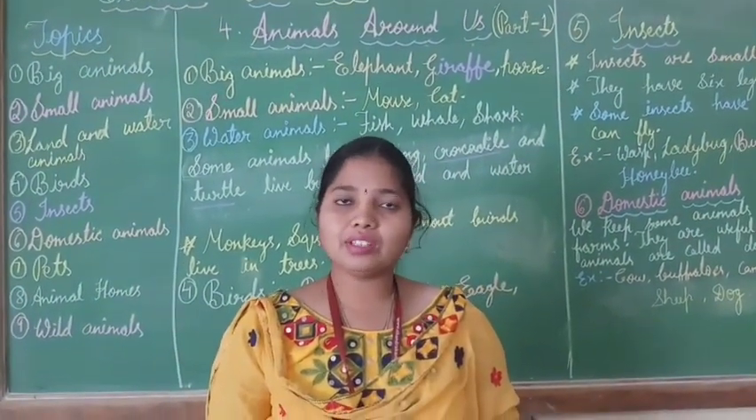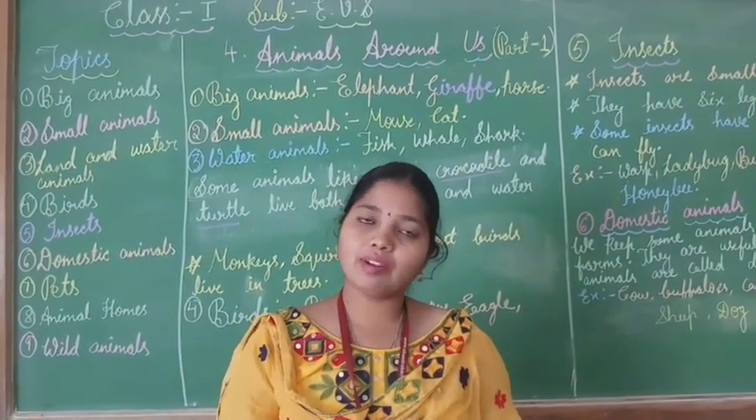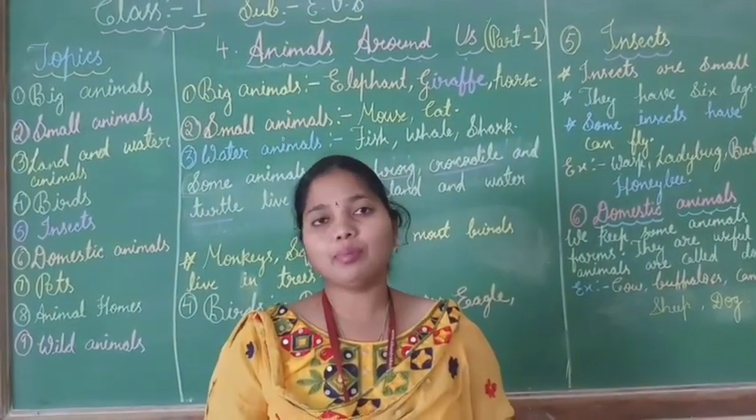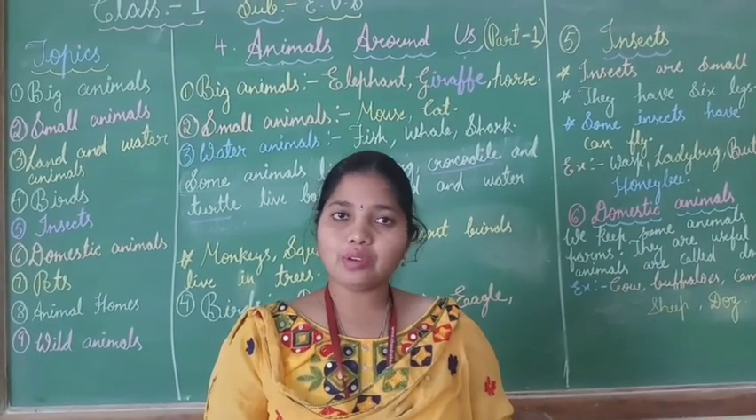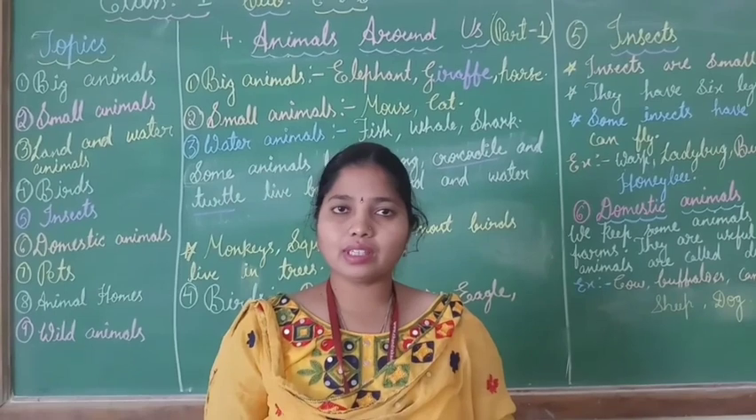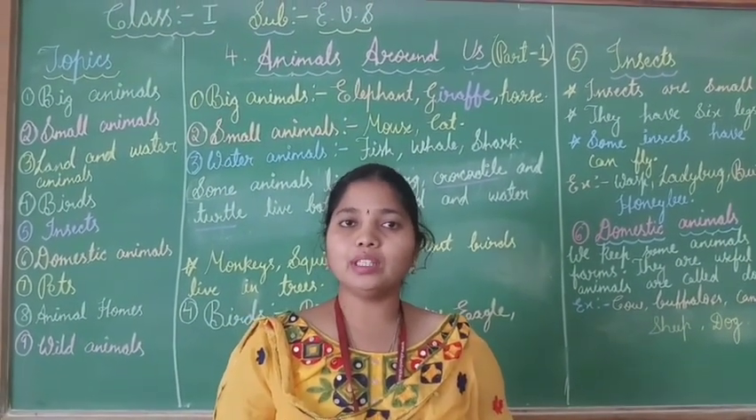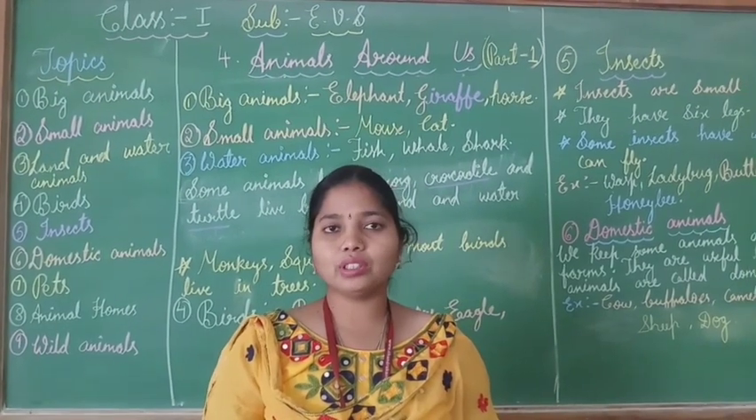Children, in the previous session we completed our 3rd chapter of EVS, that is places in our neighborhood, people who help us and plants around us. And now in this session we are going to discuss the 4th chapter of EVS. Before I tell the unit name, children, I want to ask you some questions.